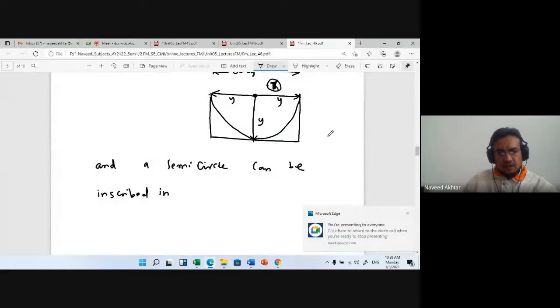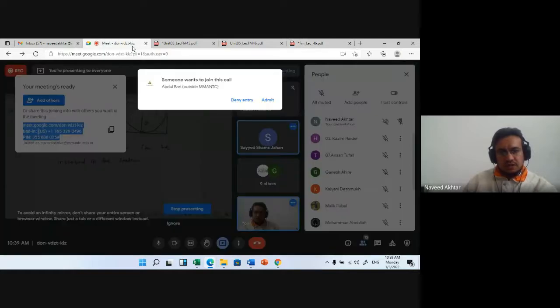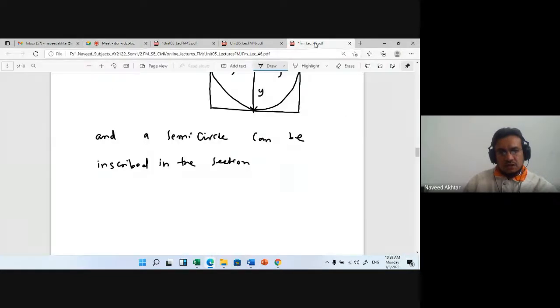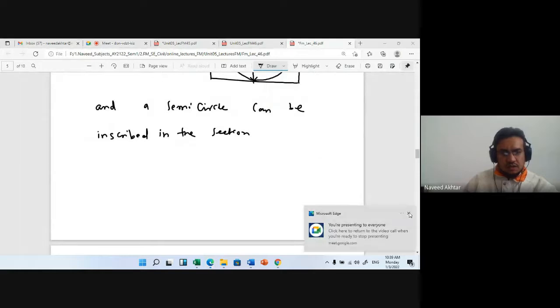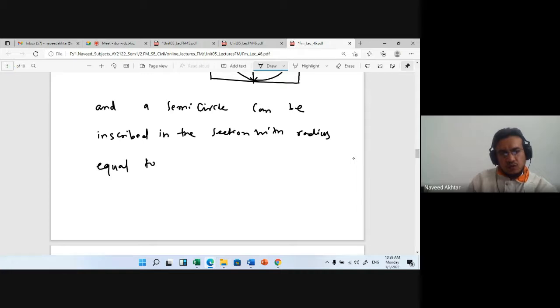So you can say that this semicircle can be inscribed in the section with radius equal to y.